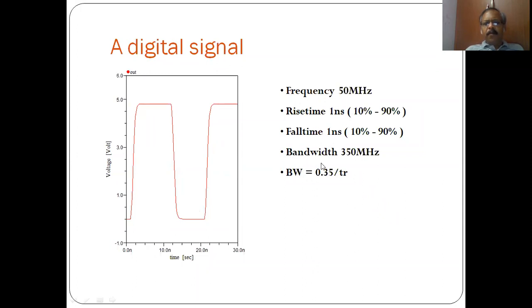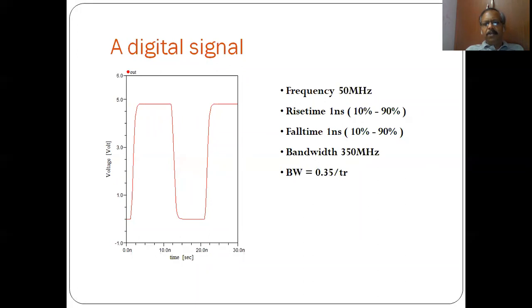What is the bandwidth of this particular 50 megahertz digital signal? The bandwidth formula I have given is 0.35 by TR, where TR is rise time. Since it is 1 nanosecond, the bandwidth comes to 350 megahertz.